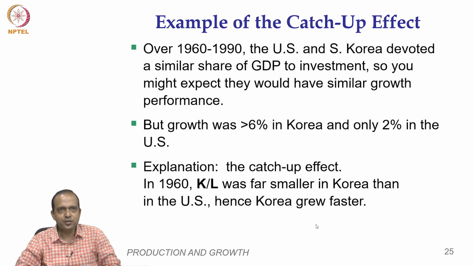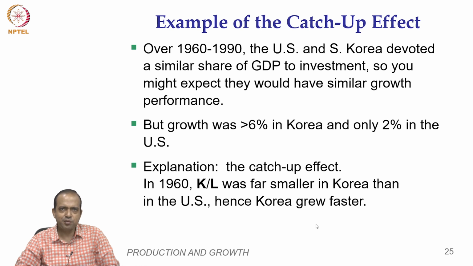These are some examples. Over the period 1960 to 1990, two countries, the US and South Korea, devoted a similar share of GDP to investment. So, the same percentage of GDP for investment. So, what do you expect?